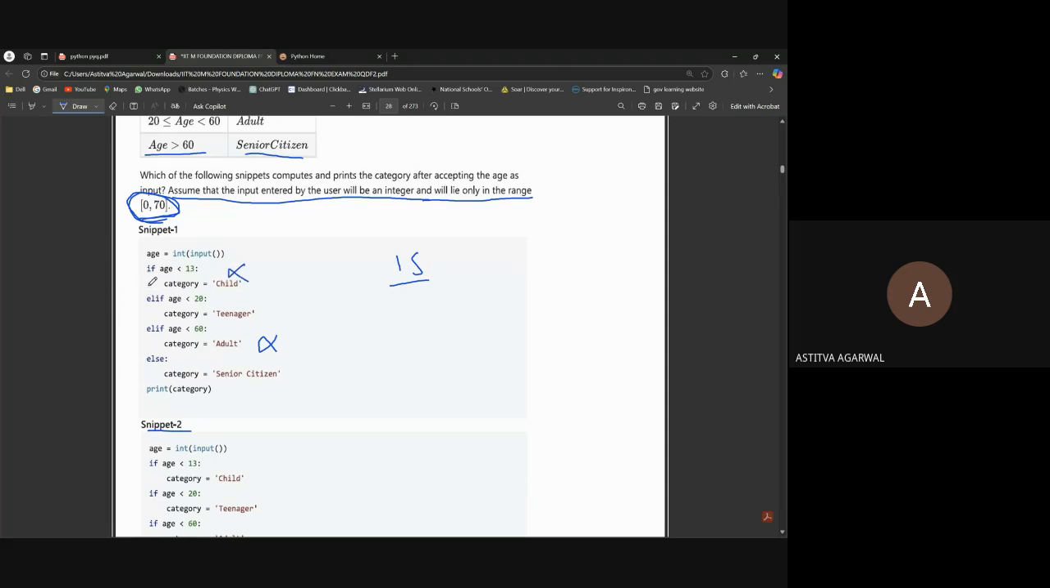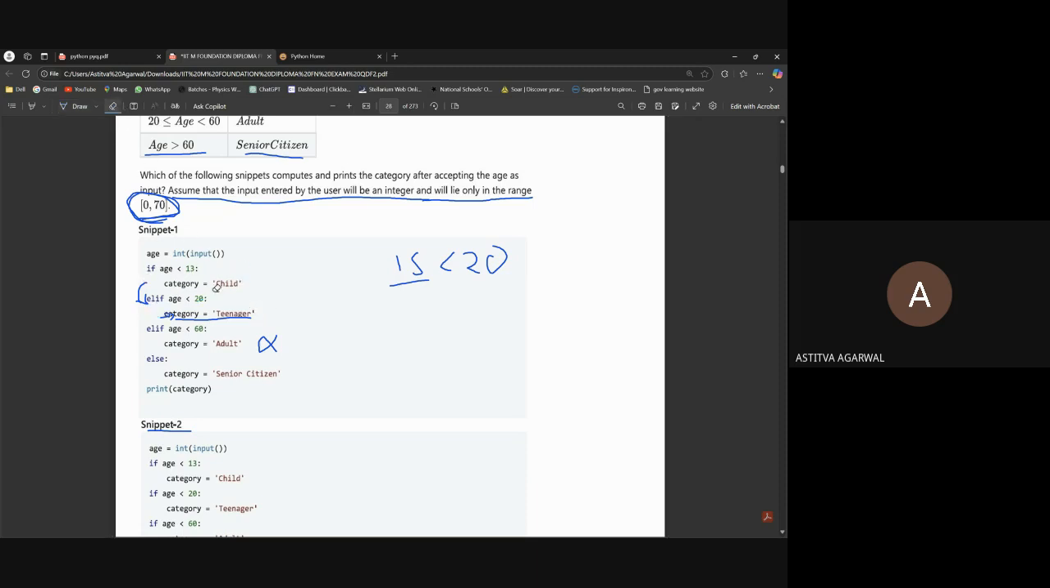Then it will move on to the next elif statement, the next conditional statement, which is age is smaller than 20. Yeah, 15 is smaller than 20. Then what will happen? This if is already false, and this elif will become true. And when it becomes true, it will jump to the statement inside it, and print the category, which means it will make category equal to teenager.